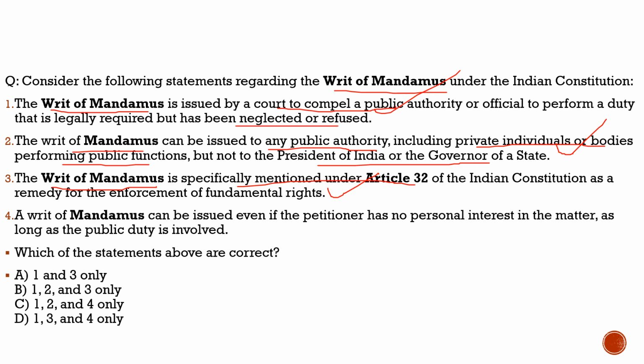Then coming to the last part of the question, it says the writ of mandamus can be issued even if the petitioner has no personal interest in the matter, as long as the public duty is involved. 100% correct. So with respect to this question, all the four statements are correct. Sorry, I had not mentioned this here. You can add 2 here. Let's mark this 1, 2, 3 and 4 correct. So option C will be the correct option. 1, 2, 3 and 4, all the four statements are correct here.